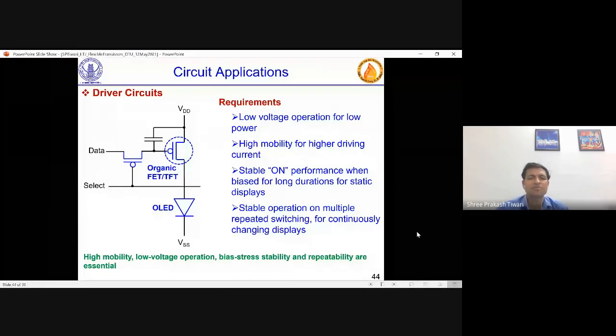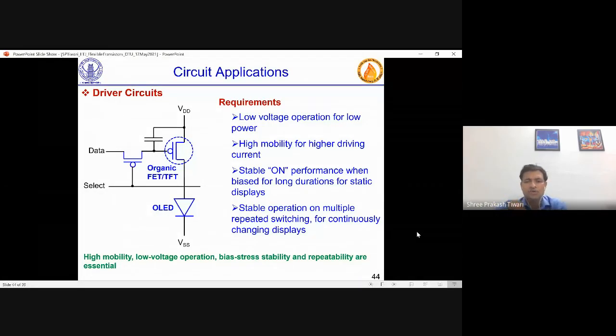The second thing is the dynamic display. Dynamic display means things are moving, things are changing. The transistor is switching on and off multiple times. In that case, your current should not change. So this is repeatability. The first one is called bias stability. And obviously, with this, you want low voltage operation for low power. You want high mobility so that you get high current. So these are essential: high mobility, low voltage operation, bias stability, repeatability.